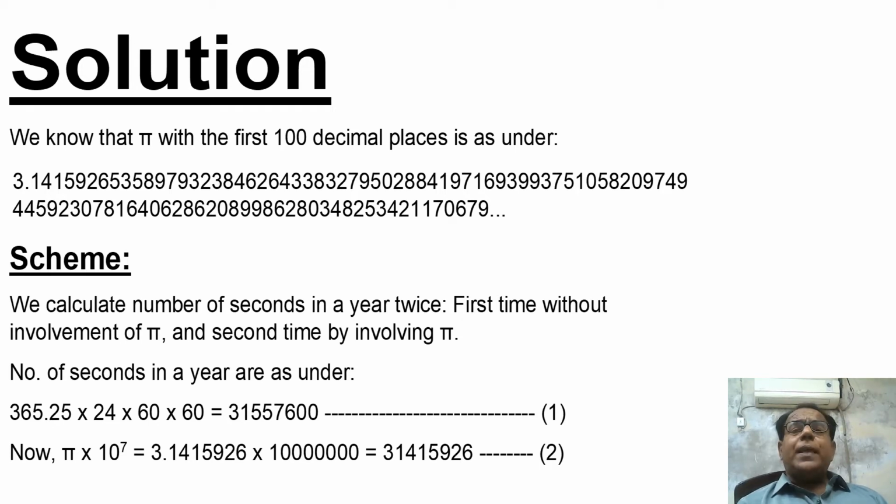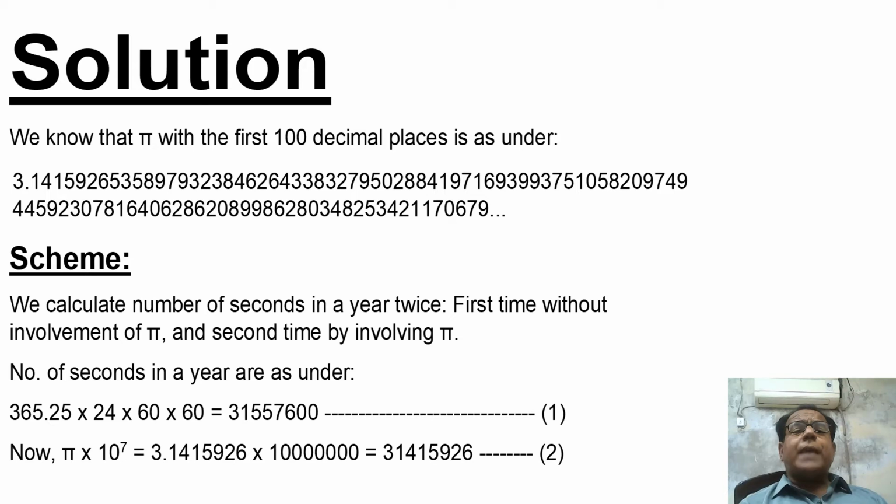In one way, pi will be involved, and in the other way, pi will not be involved. So, scheme: we calculate the number of seconds in a year twice. First time without involvement of pi, and second time by involving pi.